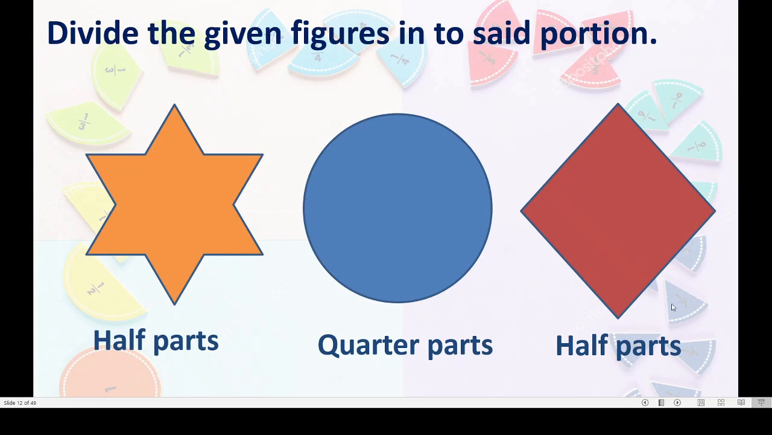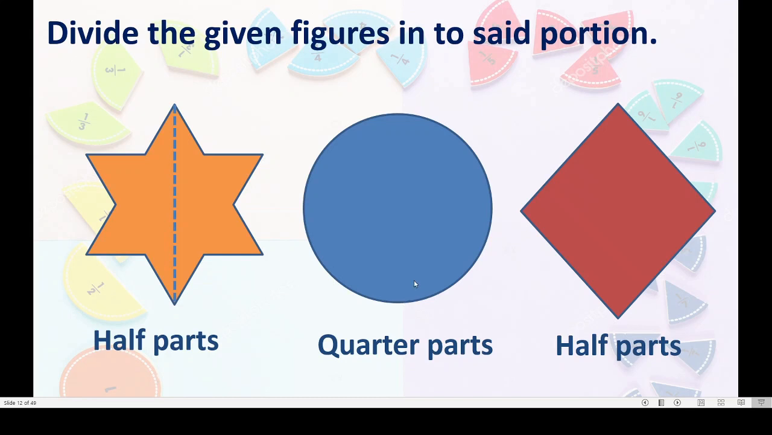Okay? Let us try to cut this or divide this star into half parts. Correct? We got 2 equal parts from one whole. That is nothing but half parts. Correct? 2 different parts we got here.